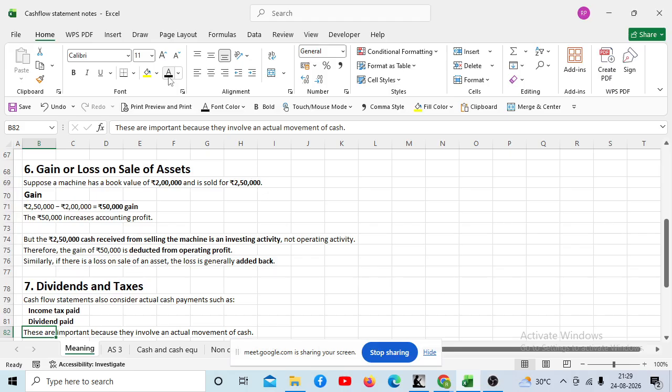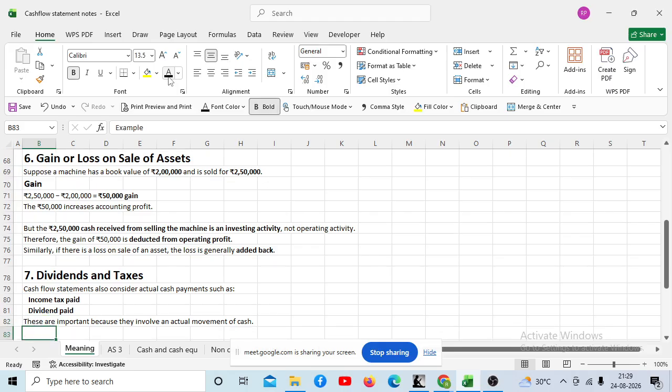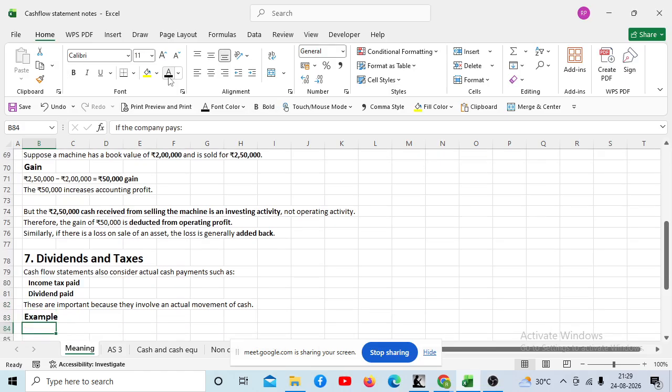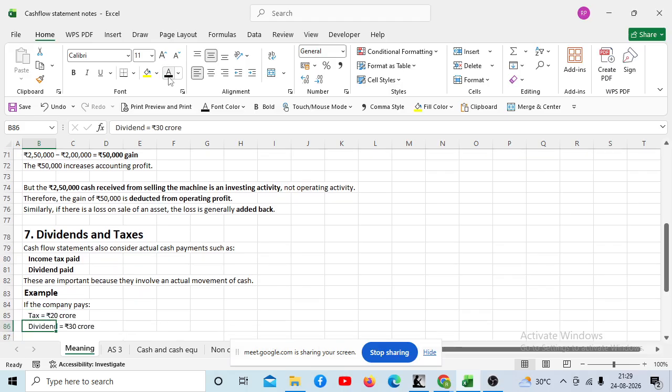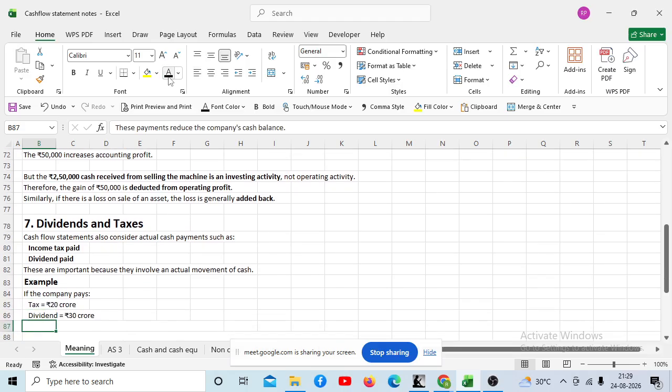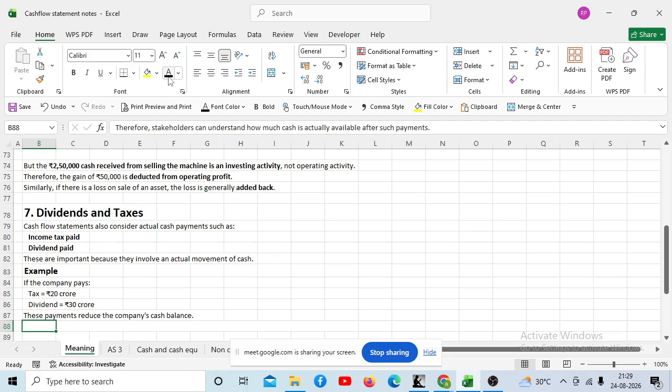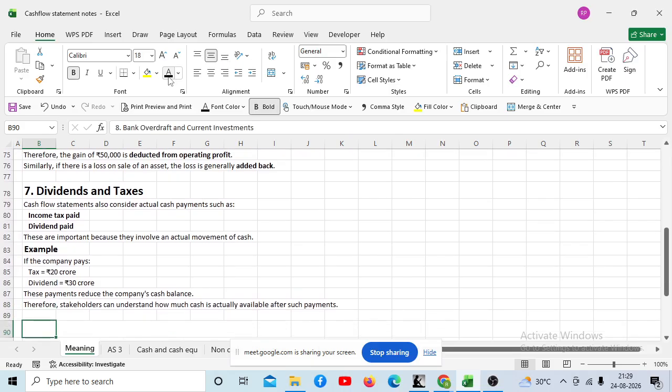These are important because they involve an actual movement of cash. Example: if the company pays tax of 20 crore and dividend of 30 crore, the payments reduce the company's cash balance. Therefore, stakeholders can understand how much cash is actually available after such payments.